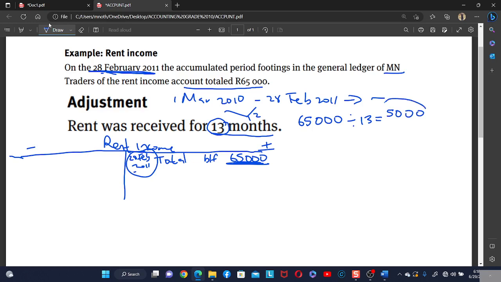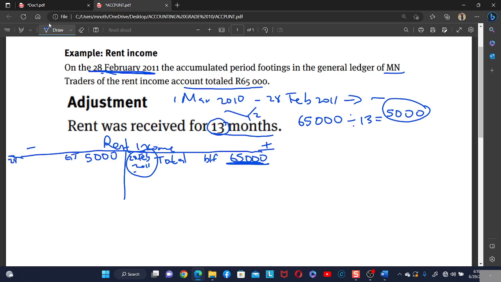Every month is 5,000. So we must decrease the rent by 5,000, because we received rent for 13 months, meaning that only 1 month is in advance. So that is GJ.